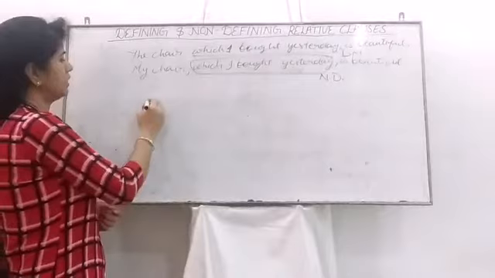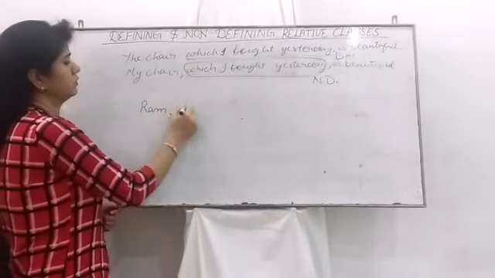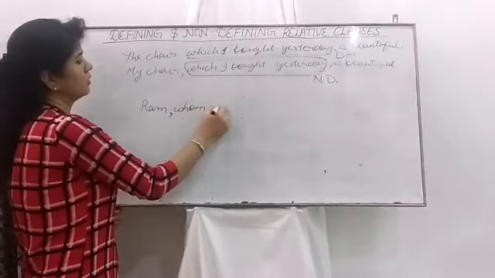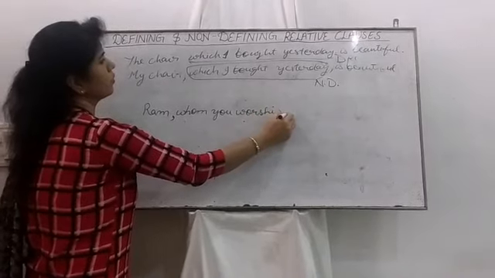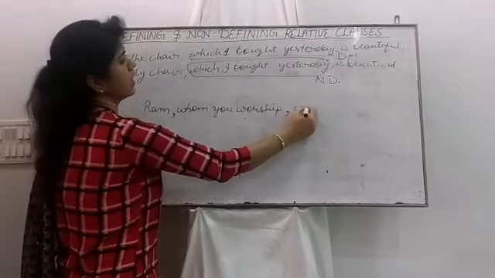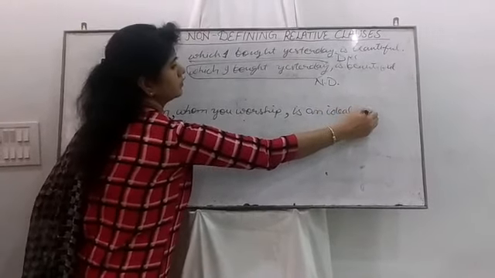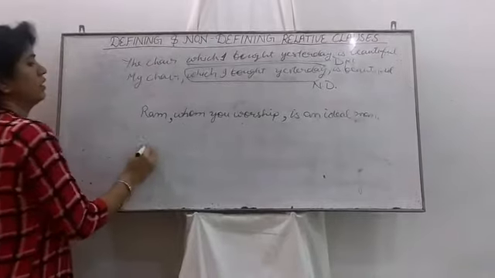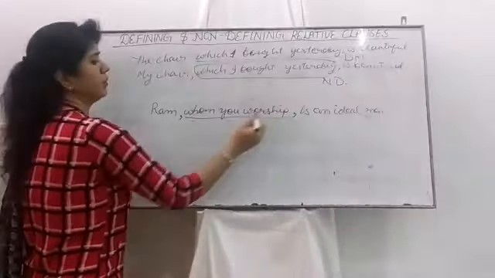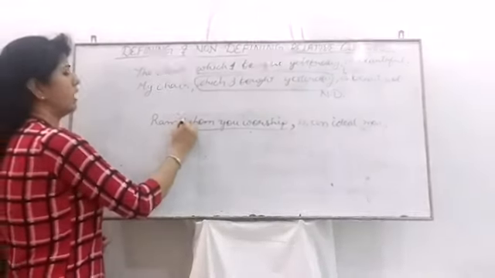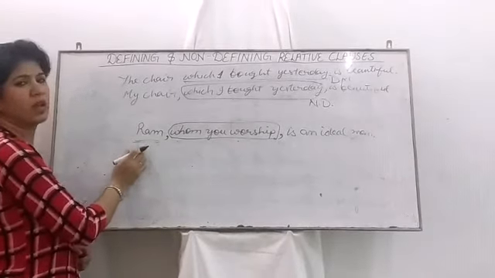Another example is: Ram, comma, whom you worship, comma, is an ideal man. What's the relative clause here? Whom you worship. It's extra information about the noun Ram.